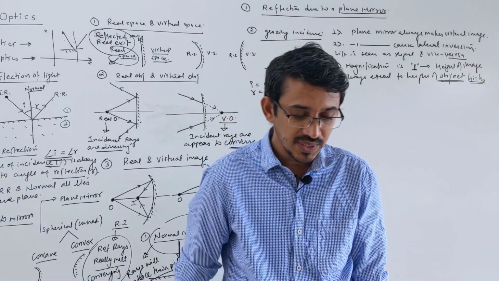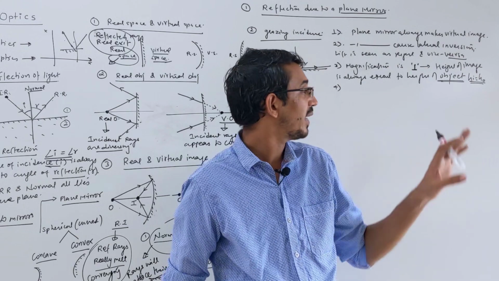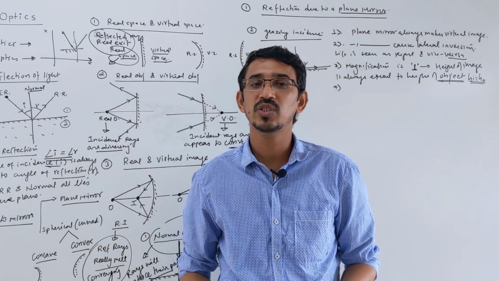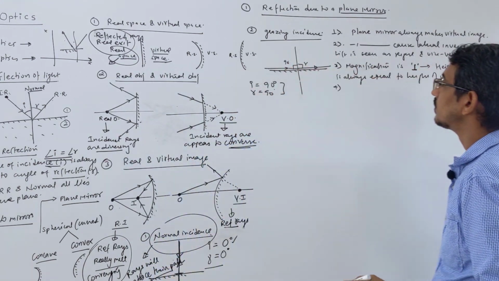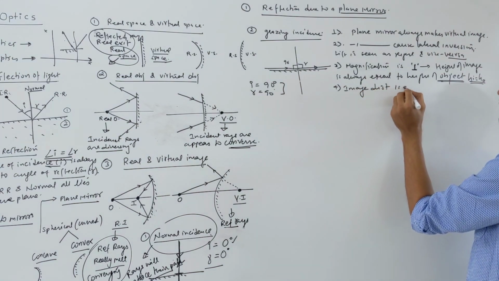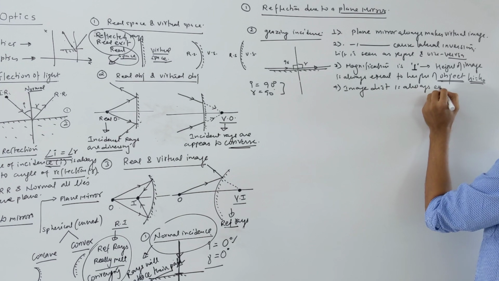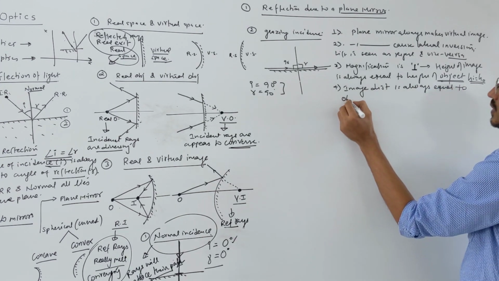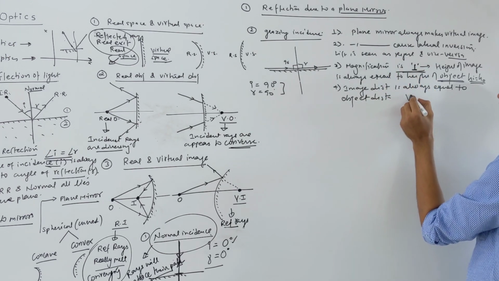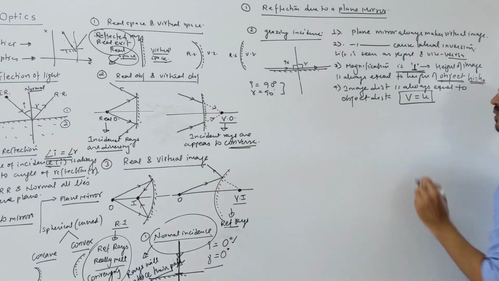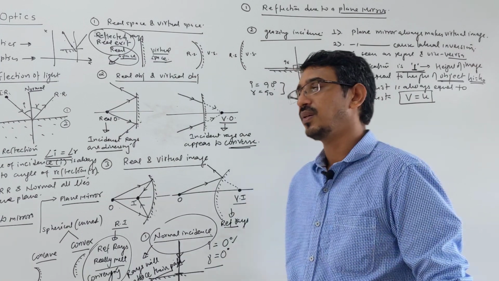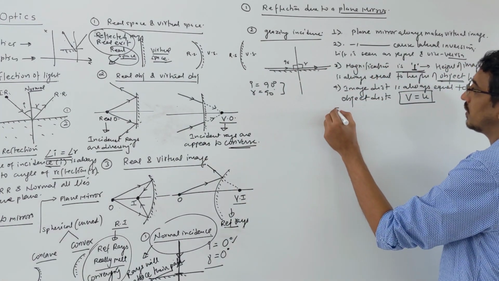Also, I said magnification can be expressed in terms of object and image distance. Magnification is 1, so the object distance and the image distance should also be the same, equal. So the image distance is always equal to the object distance. This comes from magnification also. Whatever v is, that is equal to u. Later we will call u the object distance and v the image distance.